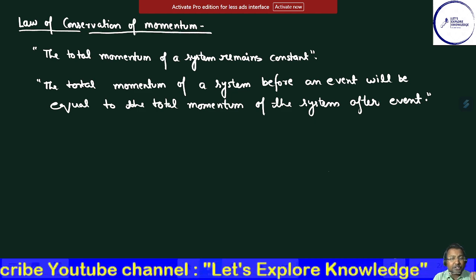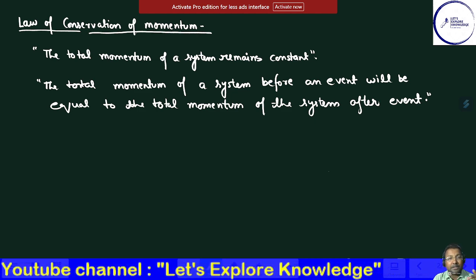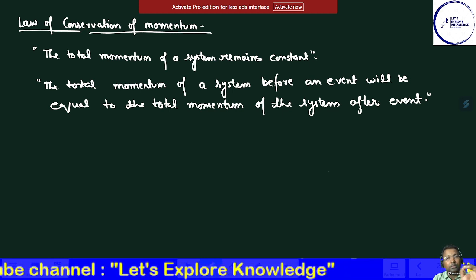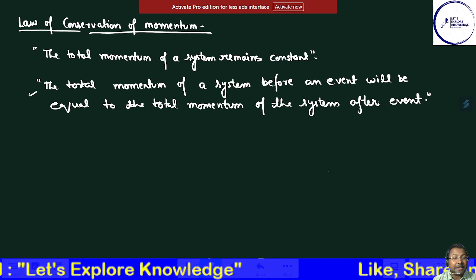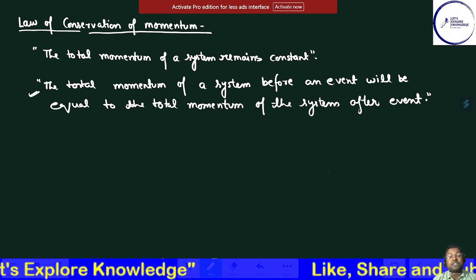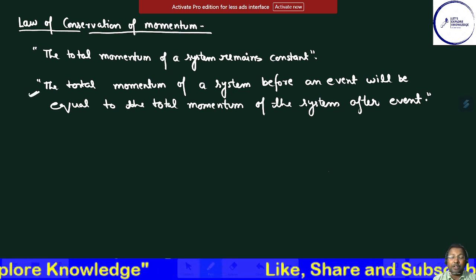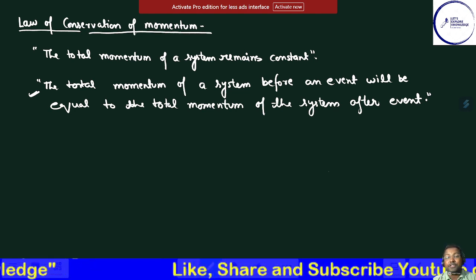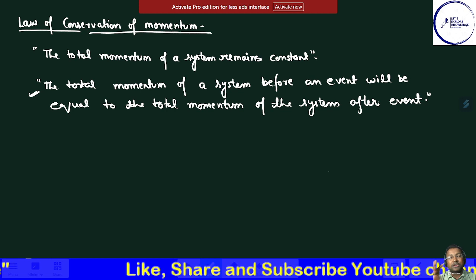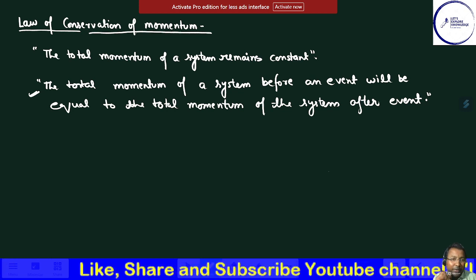So first of all, let's try to understand the concept, the statement that the total momentum of the system remains constant, or we can say the total momentum of a system before an event will be equal to the total momentum of the system after that event, right? So this is the law of conservation of momentum.